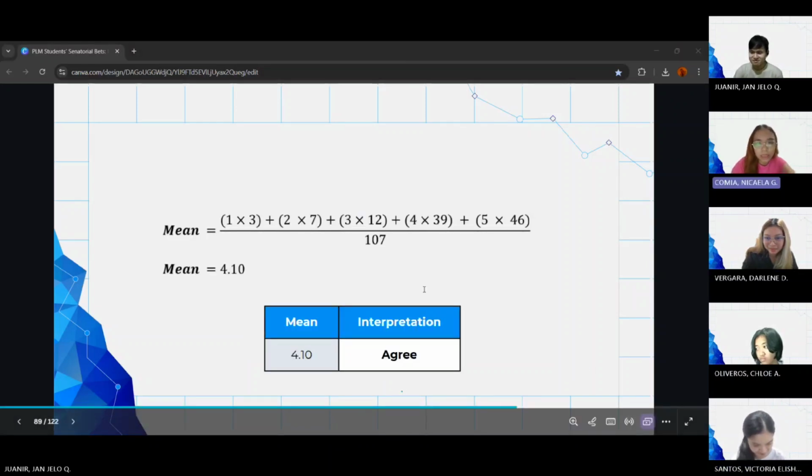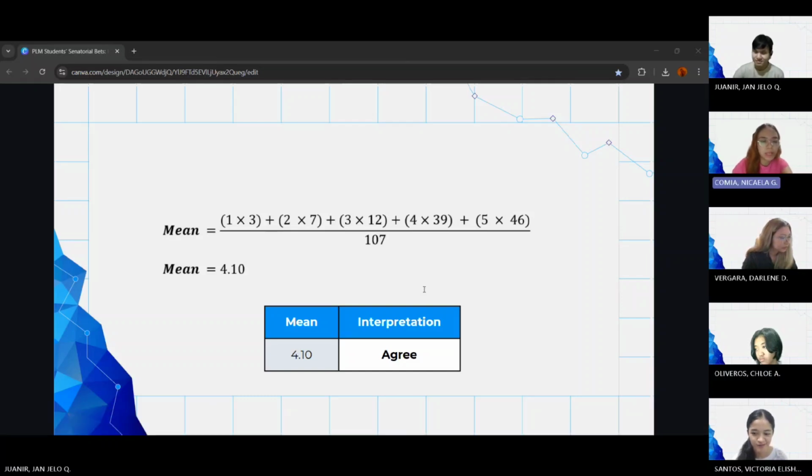So for this one, as with the previous calculations, we will use those again, and we got a mean of 4.10, which lies under the interpretation of agree. So this is one of the bases of the respondents in choosing a candidate.